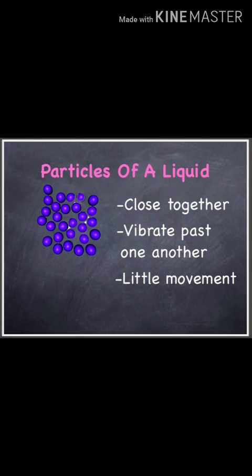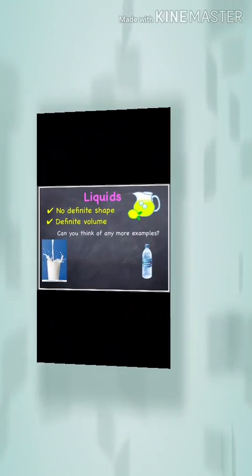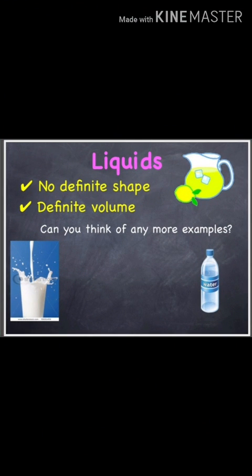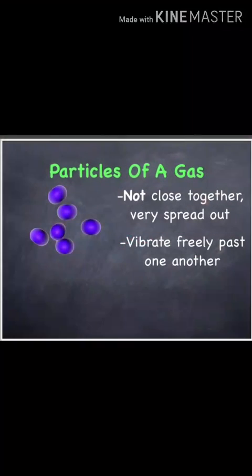Now coming to the second state of matter, that is liquids. The atoms of liquids are very close to each other. They can move towards or away from each other, thus the liquid can flow. They have no fixed shape. Liquids can acquire the shape of the container in which they are kept. If the liquid is kept in a glass, it will acquire the shape of the glass, and if it is put in a jug, it will acquire the shape of the jug. Liquids have fixed volume.